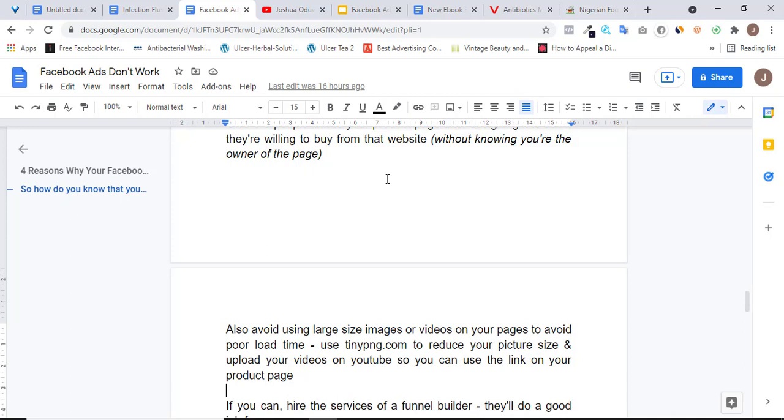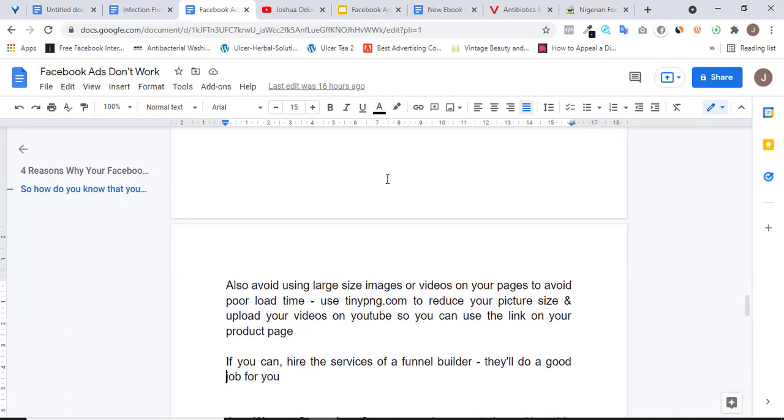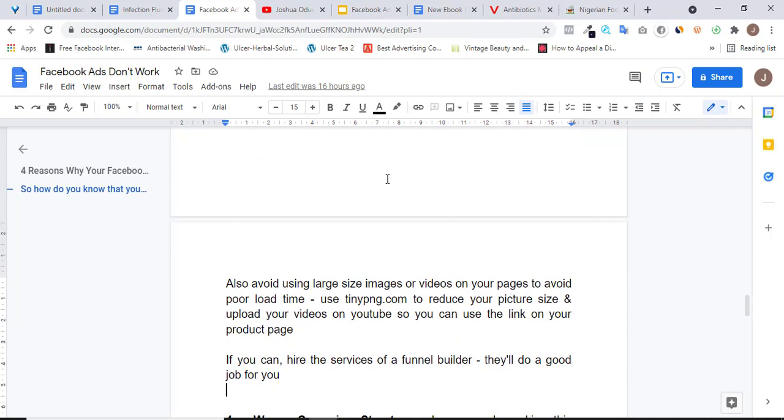Once you go to tinypng.com, you are going to be able to reduce the size of your images that you can upload on your product page or on your sales page or your landing page. All right. So once you can get this done, you are sure to have a very good product page that explains the benefits to your target audience and is also going to get them to make an order for your product.